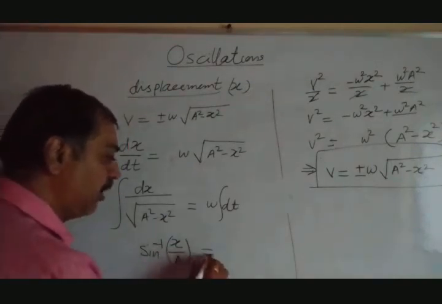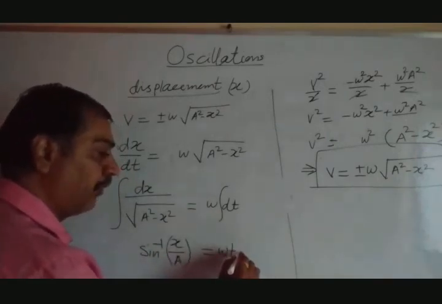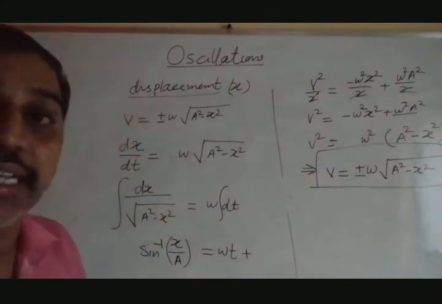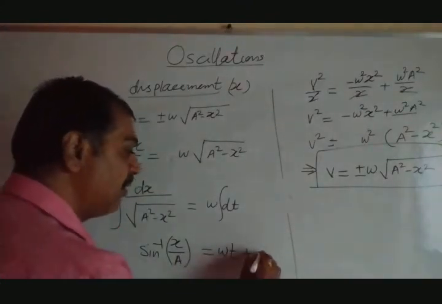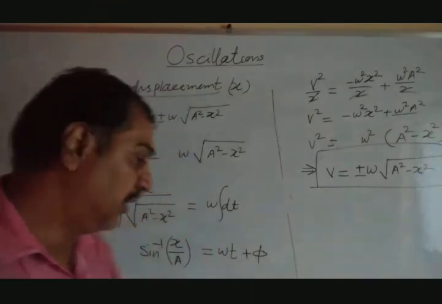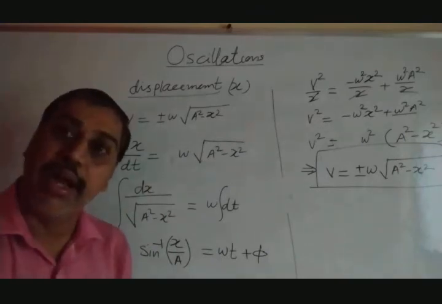Let's go further. Equal to omega, the integration of dt is t, plus some constant of integration. Initially we took that as c. Here we take it as phi. Phi is said to be the constant of integration. So this equation we get: sine inverse x by a equal to omega t plus phi.